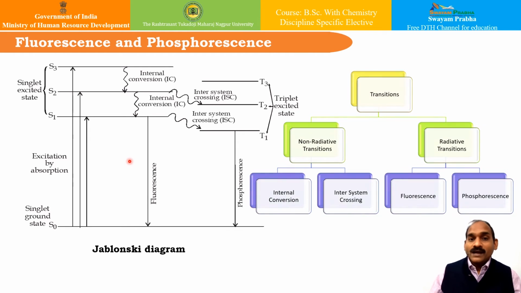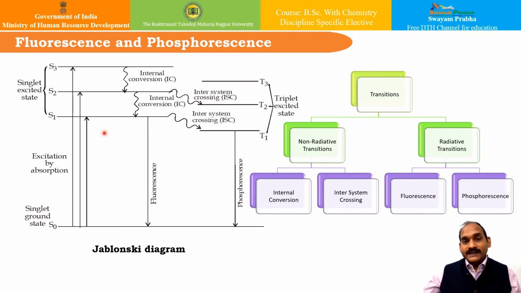What are these phenomena? These various phenomena shown by the excited molecule are represented by this particular kind of diagram, which is known as the Jablonski diagram. Now if you see in this Jablonski diagram, the molecule will absorb the energy from the singlet ground state in the UV and visible region, and it will be excited to the singlet excited states, from S1, S2, S3 and so on.